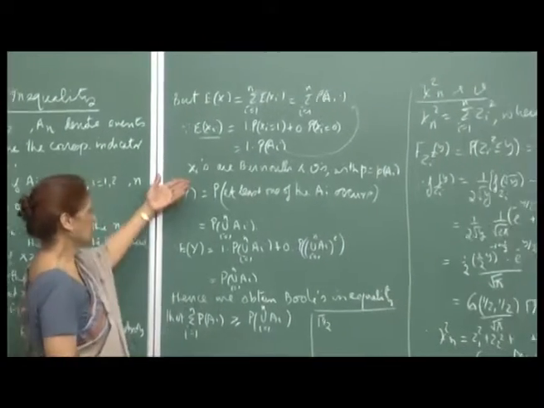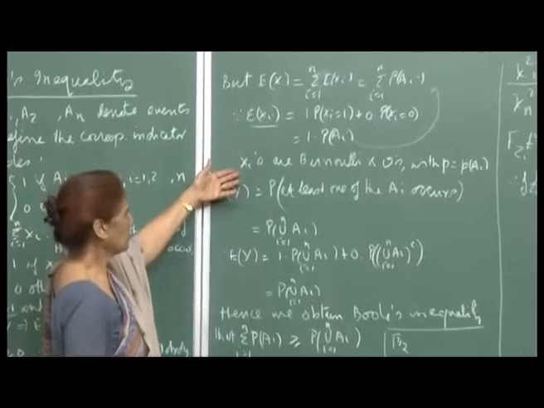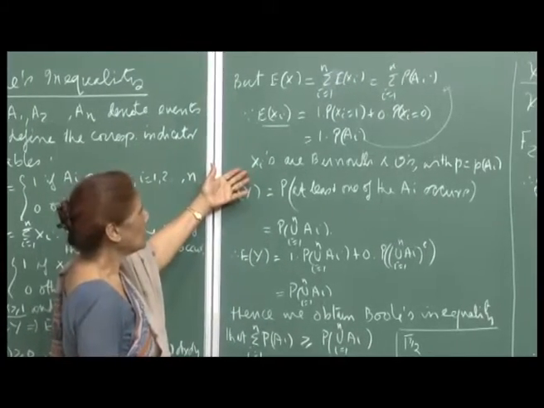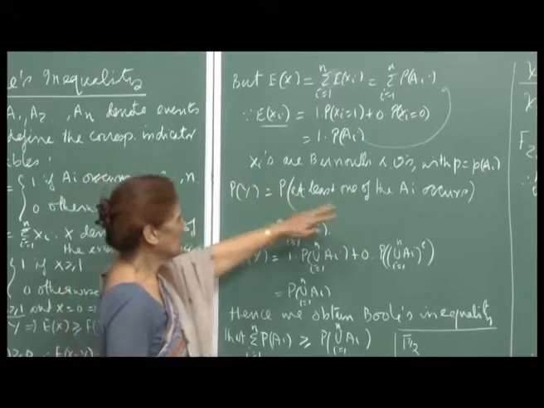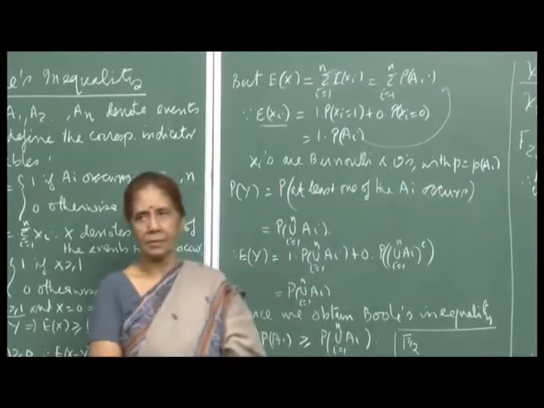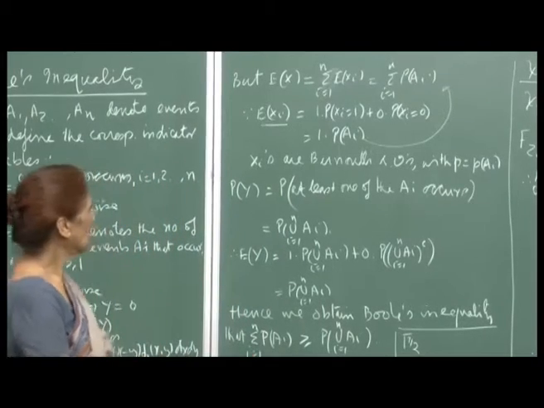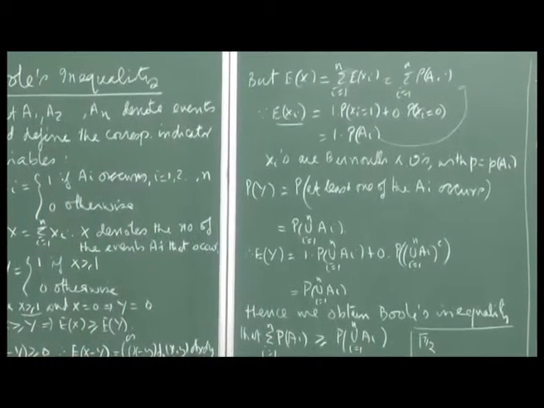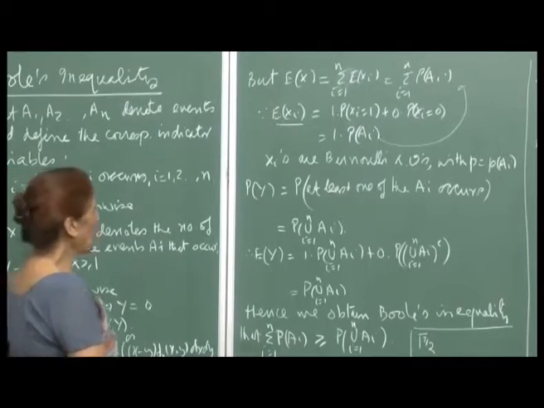Now, the X_i's are Bernoulli random variables, because they take value 1 or 0, and the probability of success, as you can call it, is P(A_i) for X_i.